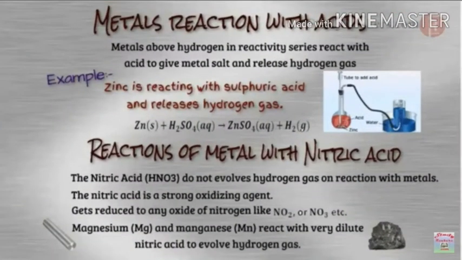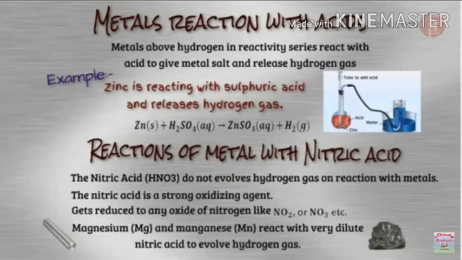Second, metals' reaction with acids. Metals above hydrogen in the reactivity series react with acid to give metal salt and release hydrogen gas. For example, zinc reacts with sulfuric acid and releases hydrogen gas. Zn + H2SO4 gives ZnSO4 + H2.